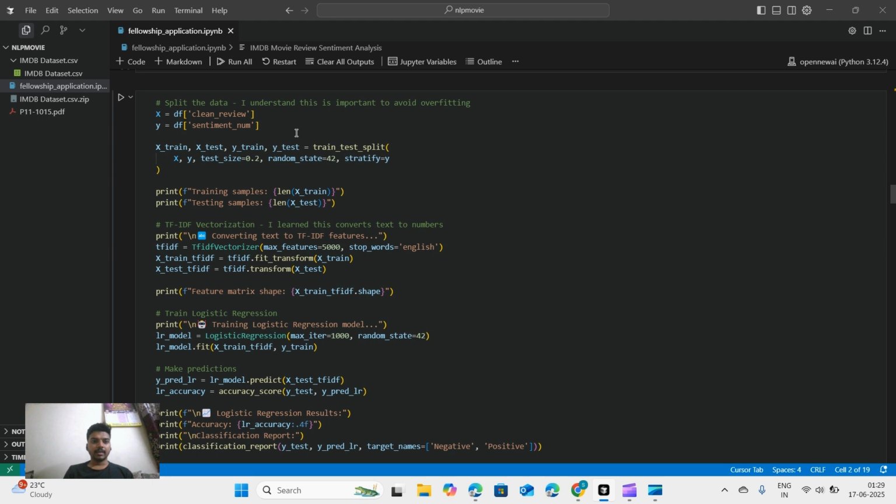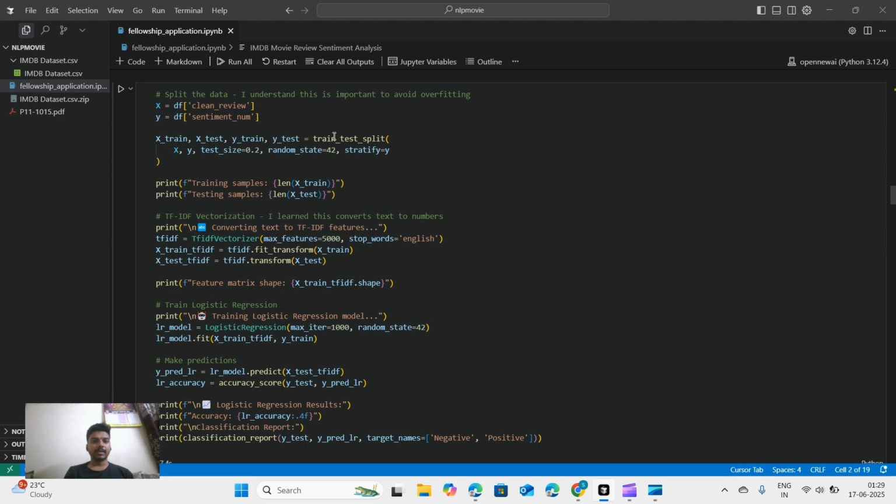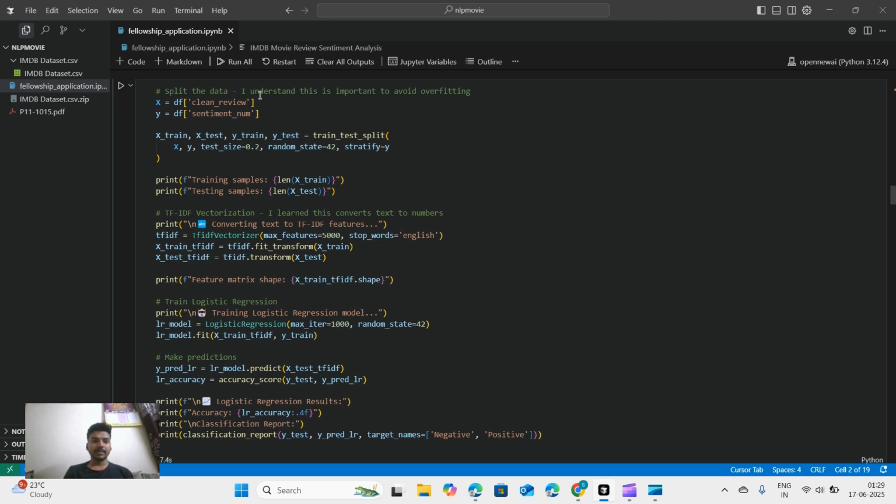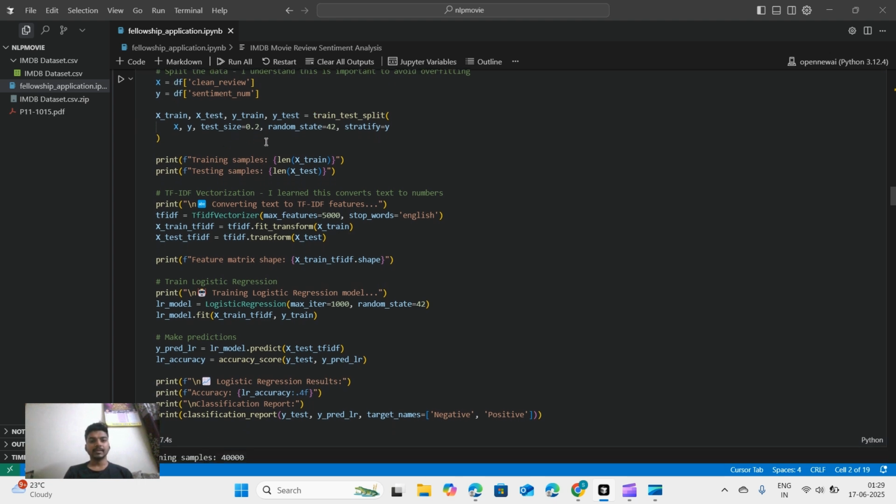First, we need to understand the importance of avoiding overfitting. So first, we'll just split the data into X and Y, and this is the normal train test split that can be found using scikit-learn.